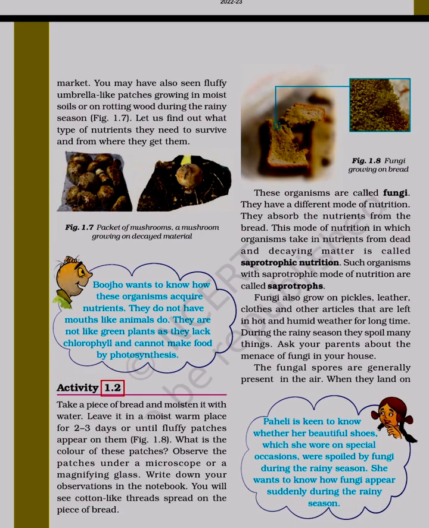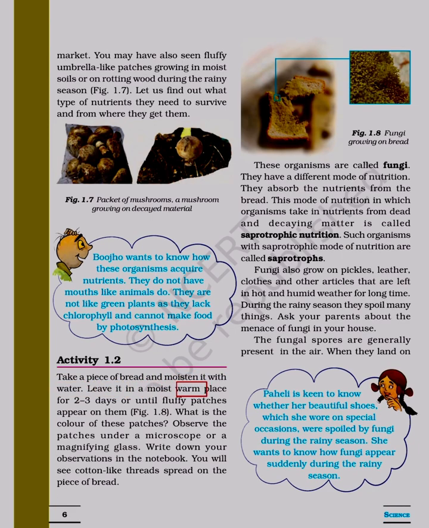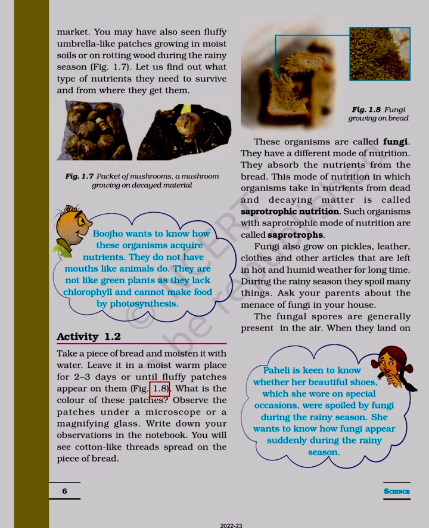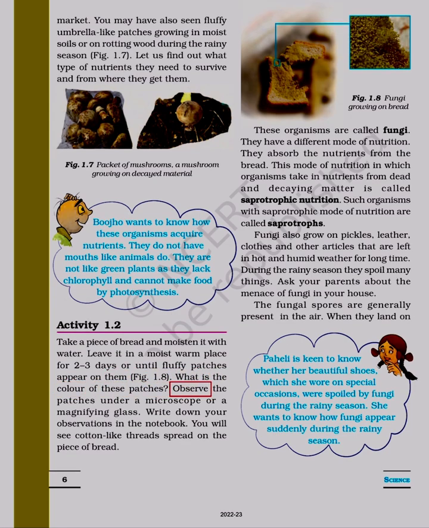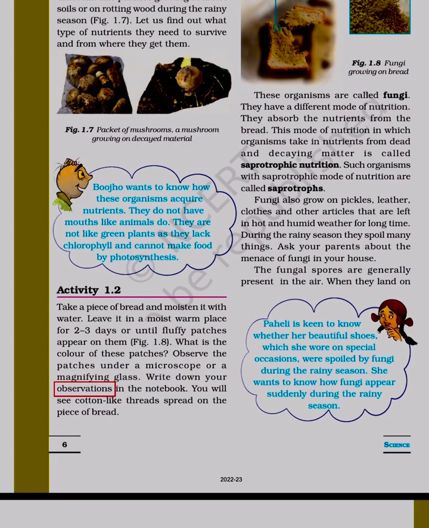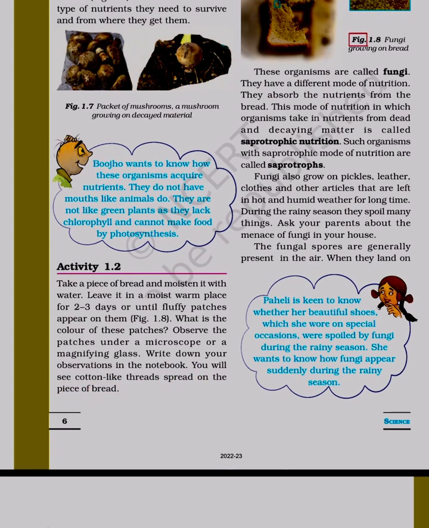Activity 1.2. Take a piece of bread and moisten it with water. Leave it in a moist, warm place for 2 to 3 days or until fluffy patches appear on it. Figure 1.8. What is the color of these patches? Observe the patches under a microscope or a magnifying glass. Write down your observations in the notebook. You will see cotton-like threads spread on the piece of bread. Figure 1.8: Fungi growing on bread.